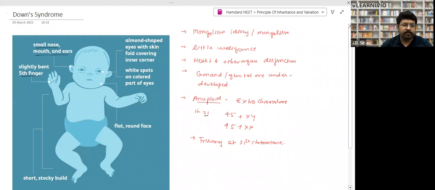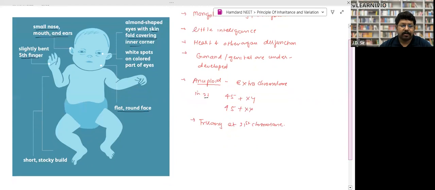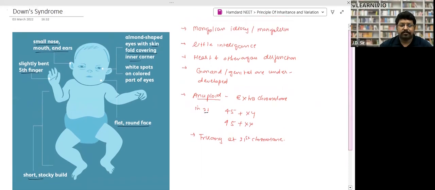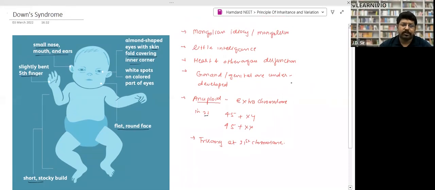Slightly bent fifth finger. Almond shaped eyes and skin fold covering the inner corner. In the inner corner, skin will be folded. Flat and round face, right? Short and stocky build, right? Those are the symptoms of this syndrome, right? The person will have little intelligence, heart and other organ dysfunction. They do not function normally. Gonads and genitals are underdeveloped. Sex organs will be underdeveloped.